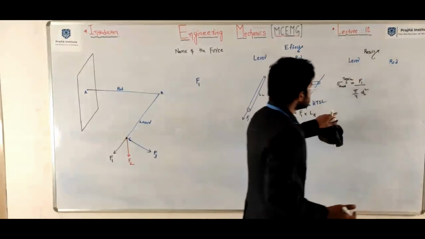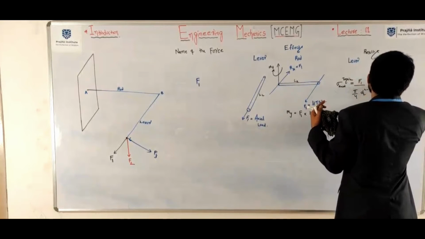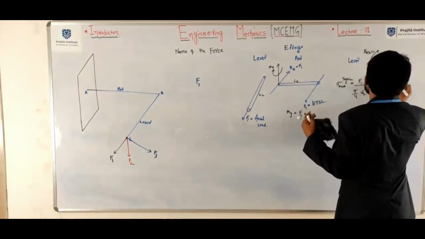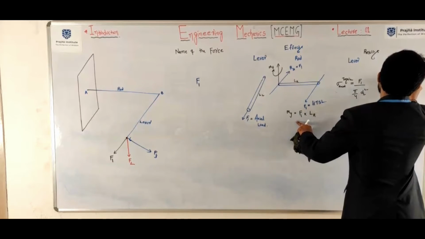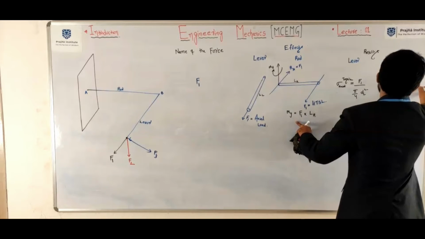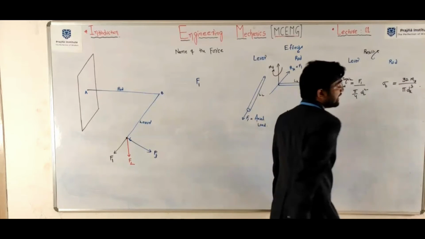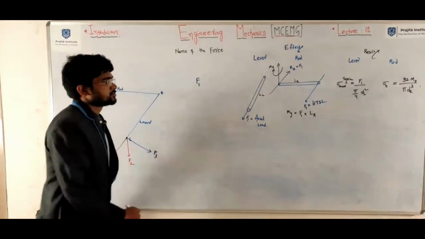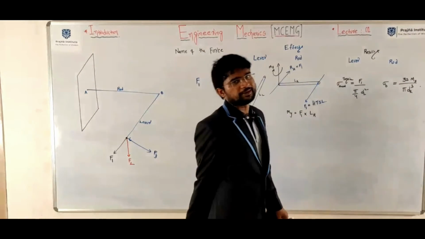So what about rod? It will be subjected to bending stresses, equal to 32 M by pi d cube. Those things we can discuss later; how to calculate the stresses we can discuss in the strength of materials course.